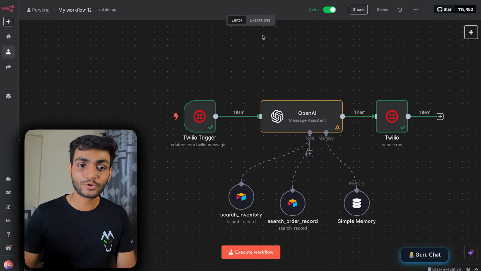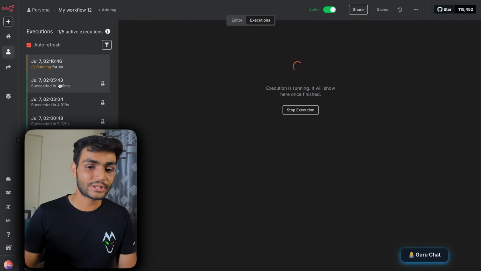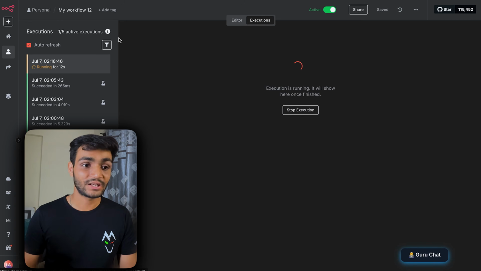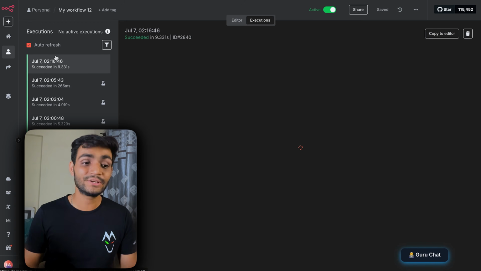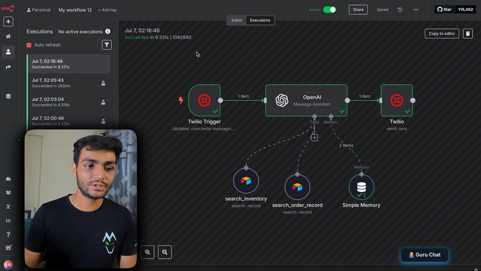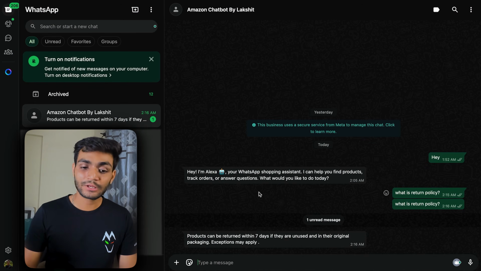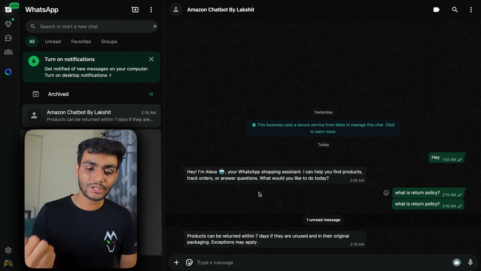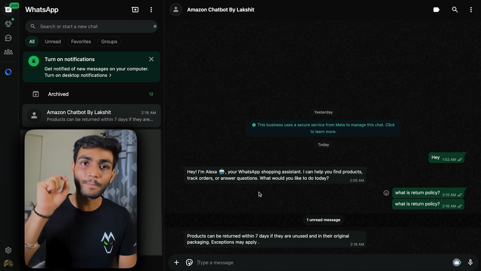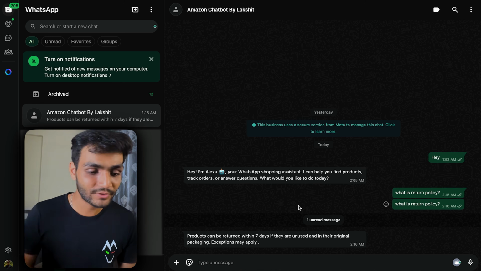If you want to see, you can go to the execution part over here. In the execution, we can see it is running, and now you might have heard the sound, and it has succeeded. So we'll go to the WhatsApp agent, and now you can see the product can be returned within 7 days if unused and in original packaging. So it is giving a top notch answer. Okay, so now we have done this.